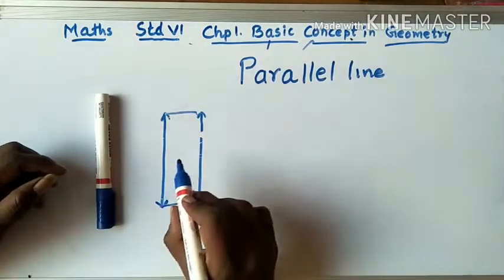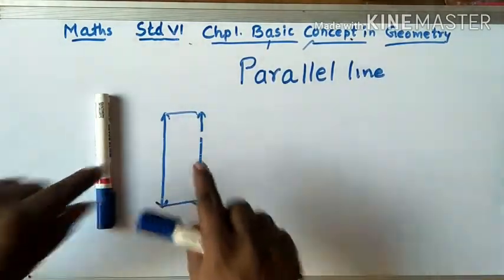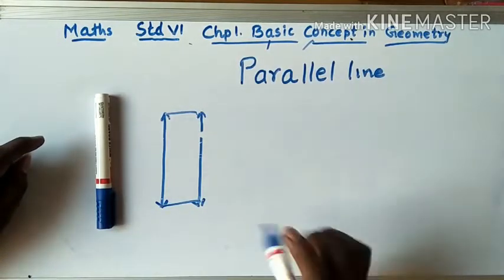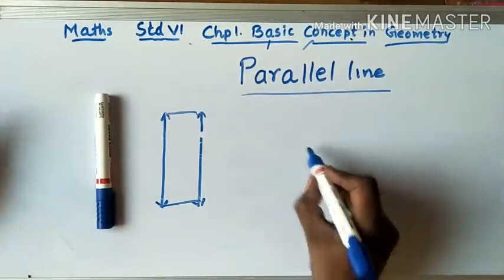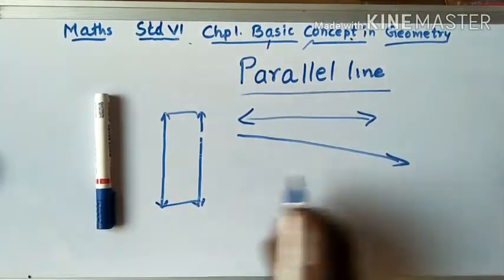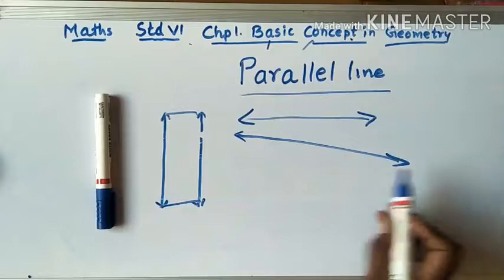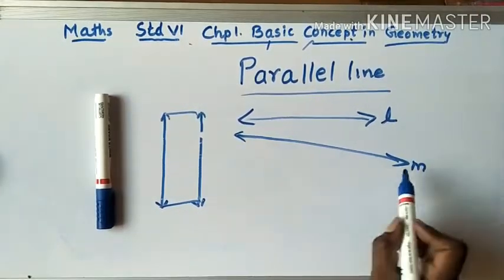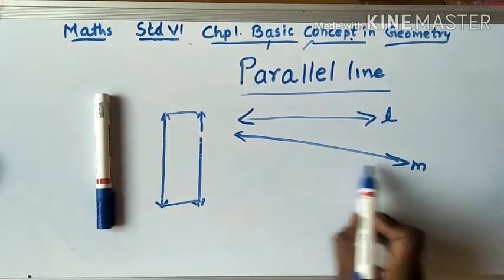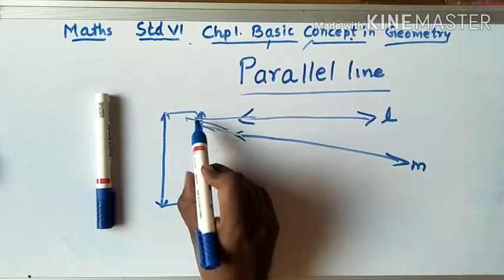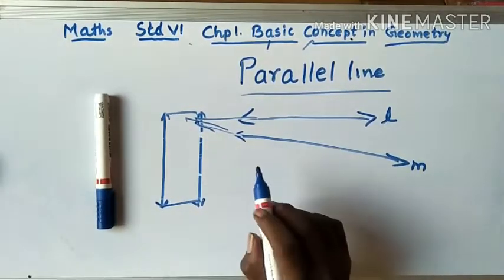A line which lies in the same plane but does not intersect another line, we call a parallel line. I draw a line here. Now tell me, are they parallel? They are not parallel, because this is line L and this is line M. Line L is straight, but line M is not straight. They will come and meet each other. So they are not parallel lines.